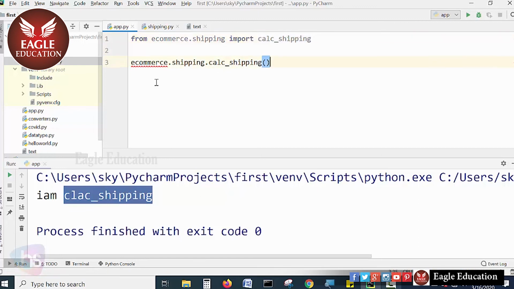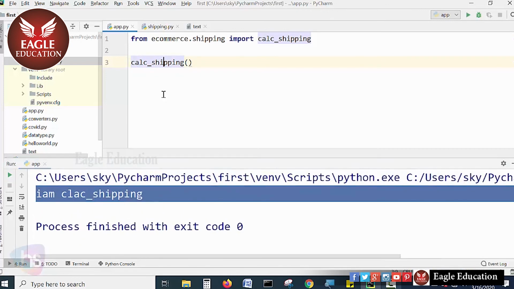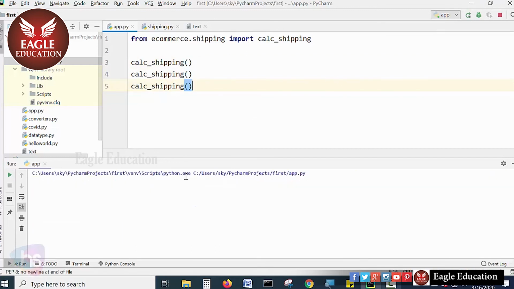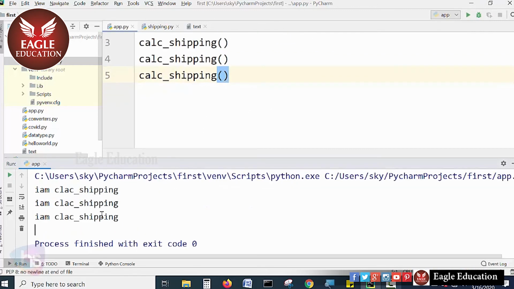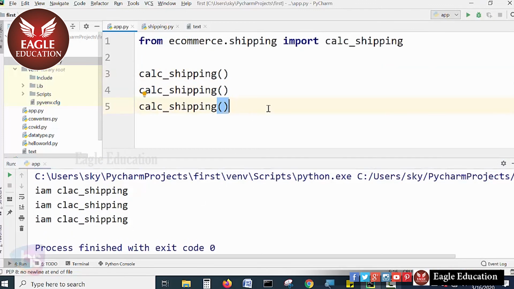That's it. Now you can simply call calc_shipping, and I can remove these other lines. Run it, and the output is available here. You can call it multiple times; there's no worry about it. Multiple times you call the same method, it will be called multiple times. Is it clear?